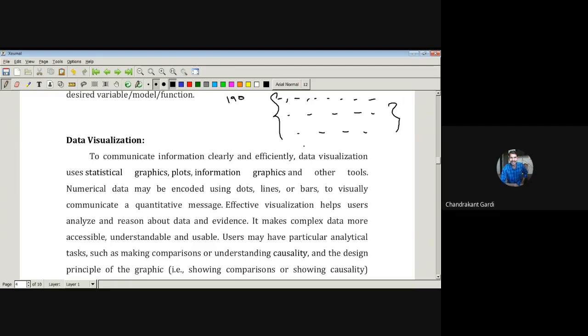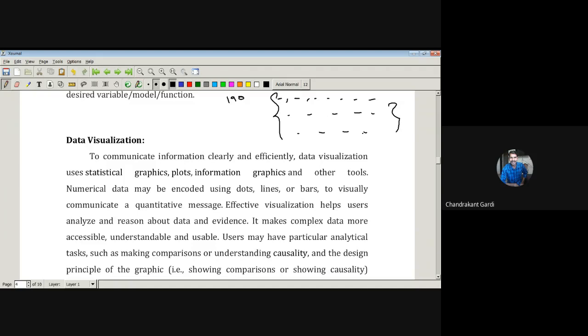Whenever a batsman comes for batting, in order to make the audience aware about that batsman, a photo of that particular batsman is shown, along with certain parameters: his age, number of innings played, and batting average. Suppose instead of that, all these 190 entries are given. From those 190 entries, we will not be able to identify the true caliber of that particular batsman, because reading